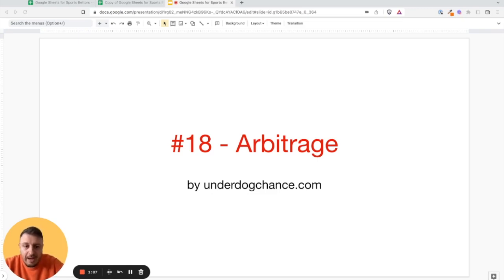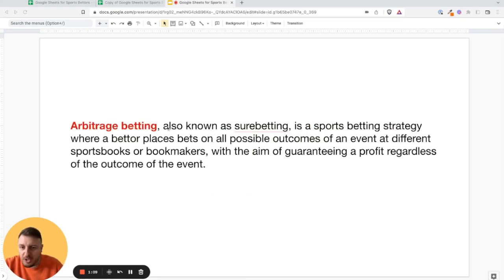Okay, so what is arbitrage? Arbitrage betting, also known as sure betting, is a sports betting strategy where a bettor places bets on all possible outcomes of an event at different sportsbooks or bookmakers with the aim of guaranteeing a profit regardless of the outcome of the event.